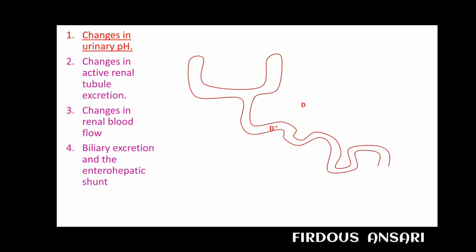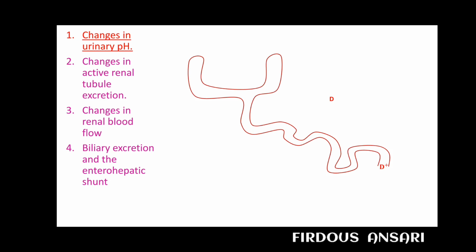If a drug is non-ionized, meaning uncharged and lipid soluble, it can easily cross the membrane and be reabsorbed back into the blood circulation. But when the drug is in charged form, it cannot cross the membrane and is eliminated out of the body. Same as we discussed in case of drug absorption, the same thing happens here.